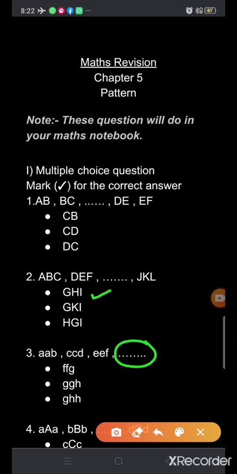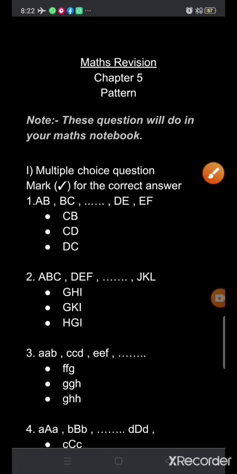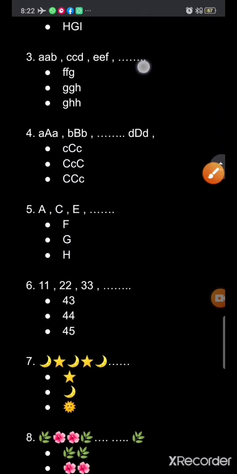Which one will come? AAB, CCD, EEF. Yes. Here what will come? GGH. You will see the sequence of the pattern and then you will fill or you will tick. Clear? Okay.